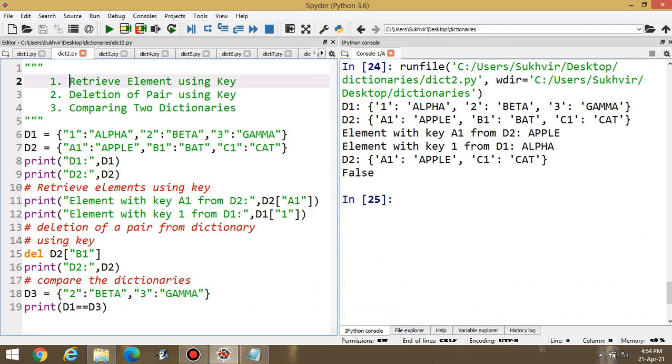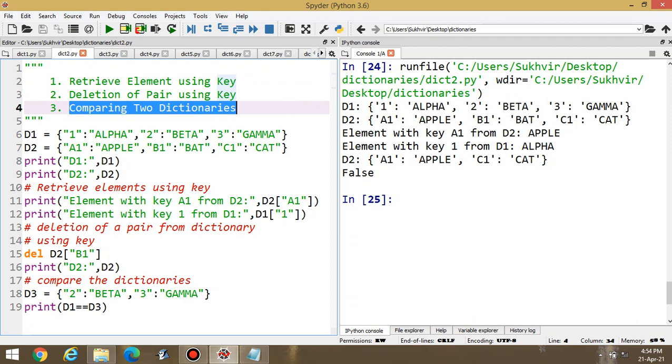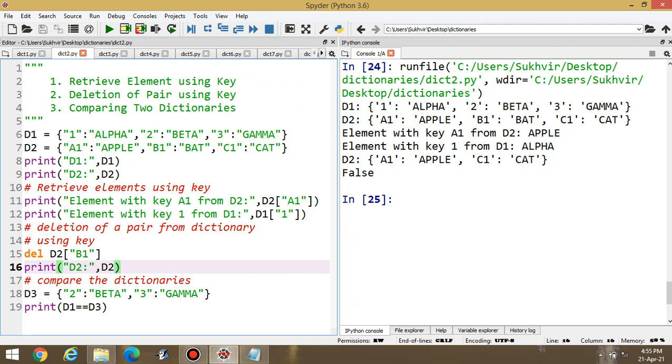First one is how to retrieve an element using key. Second one is how to delete a pair using key. And third one is how to compare two dictionaries. How can we compare both the dictionaries? Means first dictionary, second dictionary, third dictionary, whatever the number of dictionaries are there.